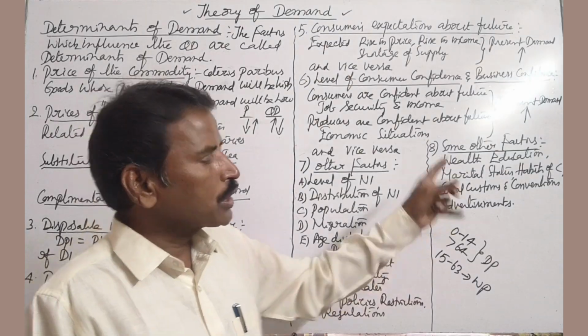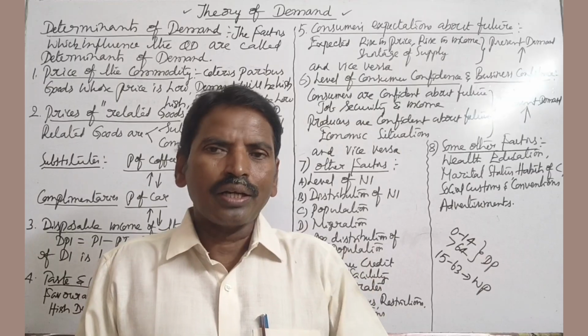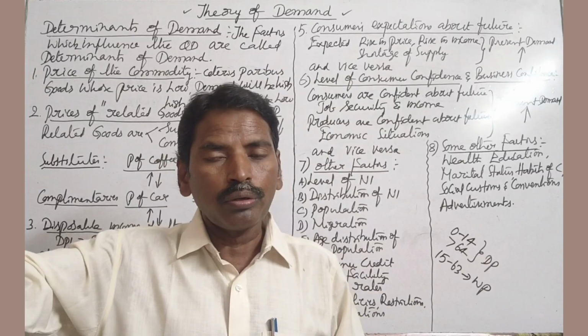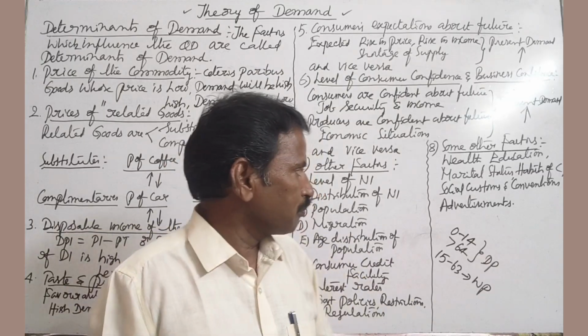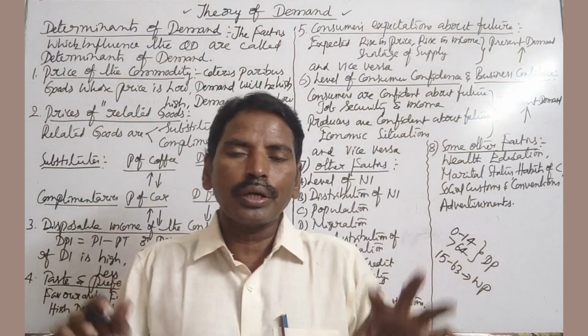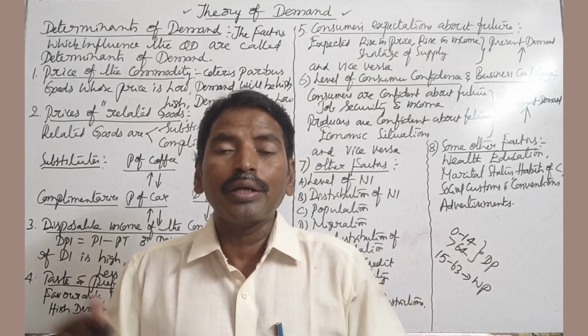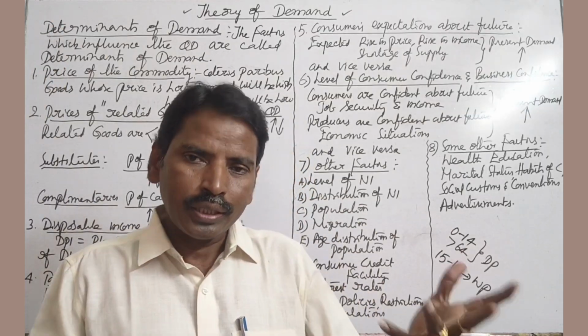Next, education. If professional education or higher education, demand is more. Otherwise, demand is less. Next, marital status. If both are employees, their income is more, demand also more. Otherwise, less.